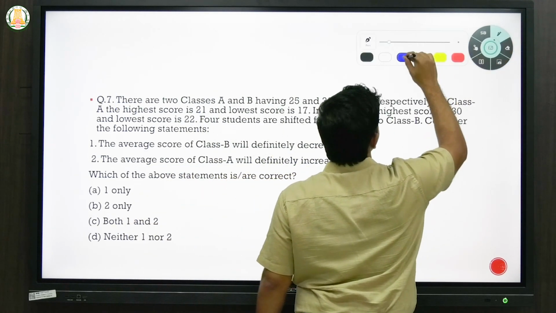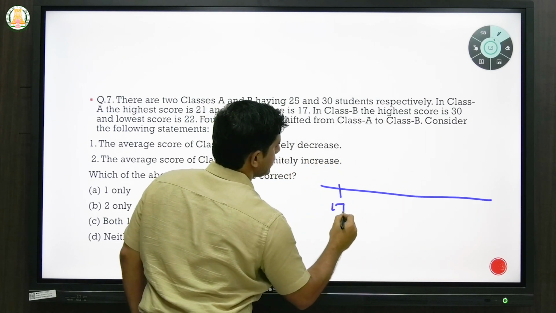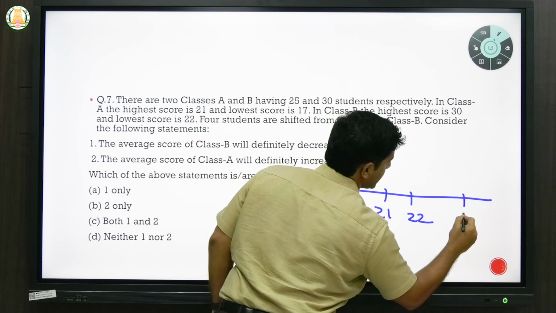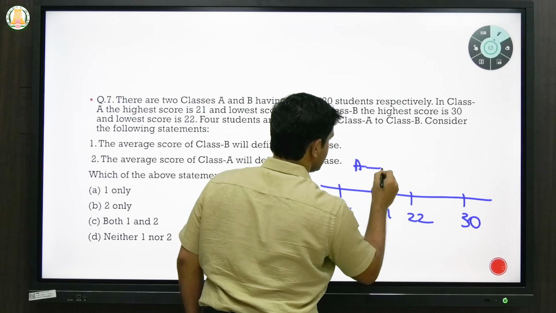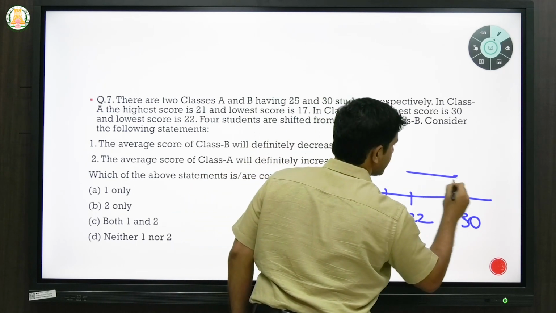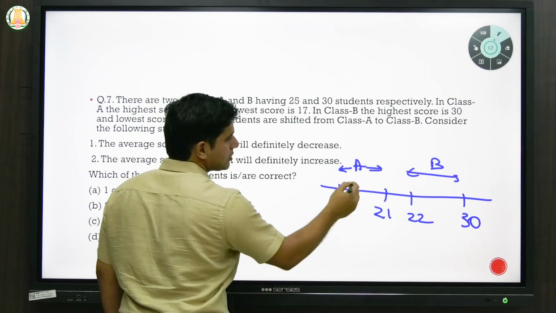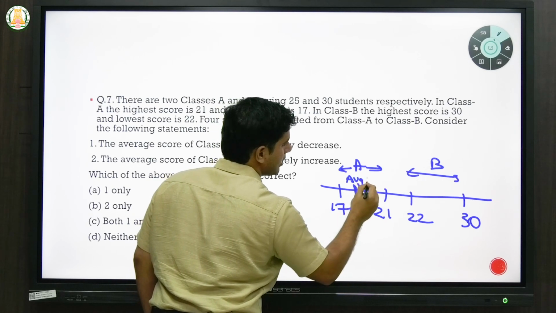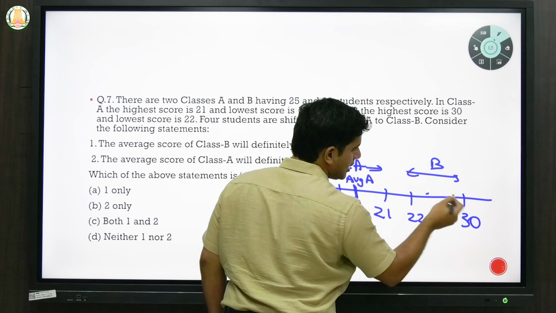Another, simpler representation would be, take this number line. 17, 21, 22 and 30. This is your A's range and this is your B's range. Now we know that 17 to 21, so the average lies somewhere here. Let's say average of A, and 22 to 30, so it has to be somewhere in between this only. Let's say it is here.